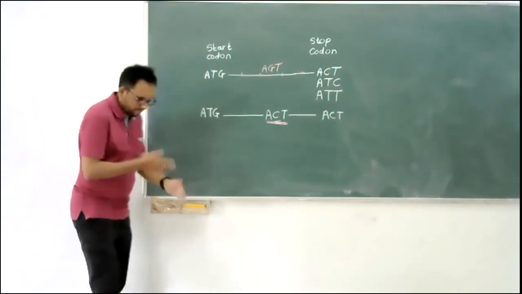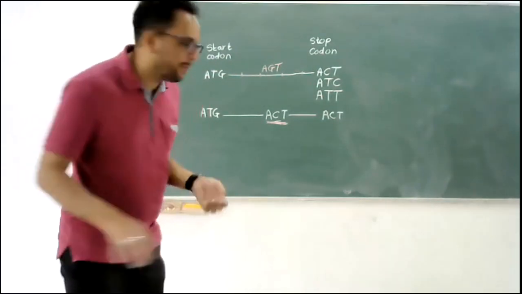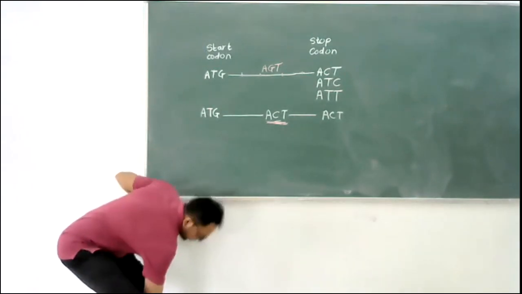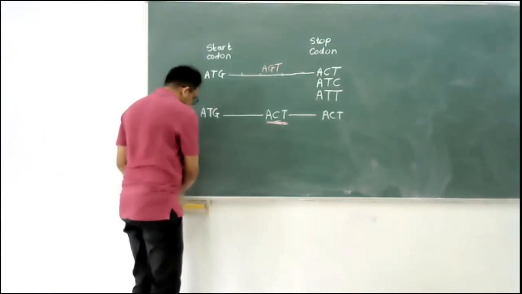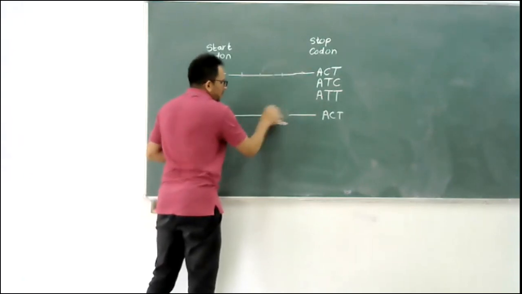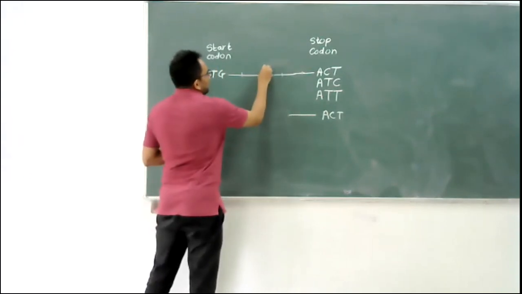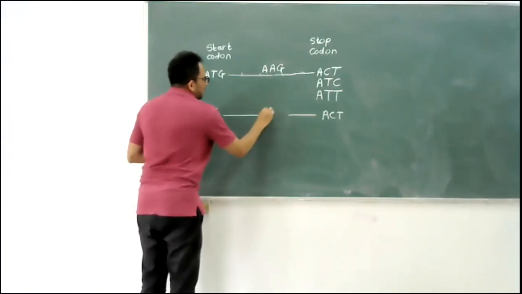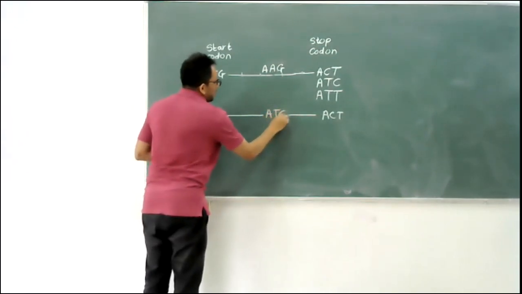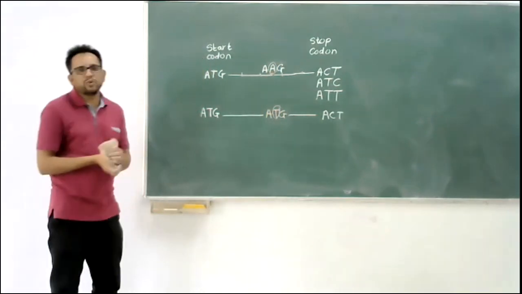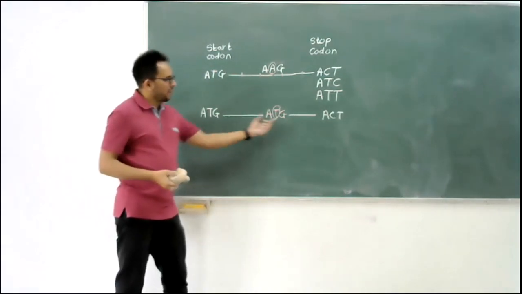Sir, what if it becomes a start codon? If it becomes a start codon, so you are saying, let's say I will rub this part and we will write it separately. So what you are referring to is the sequence A, G becoming A, T, G. So there is a mutation of this to this, A to T. Correct? That is what you are referring to, right?